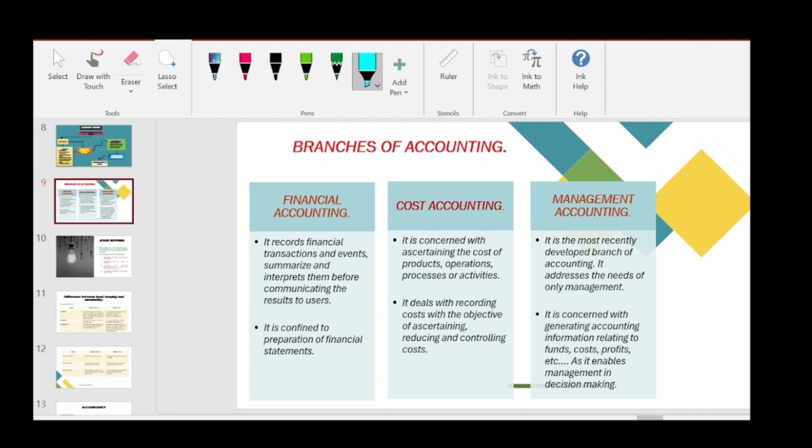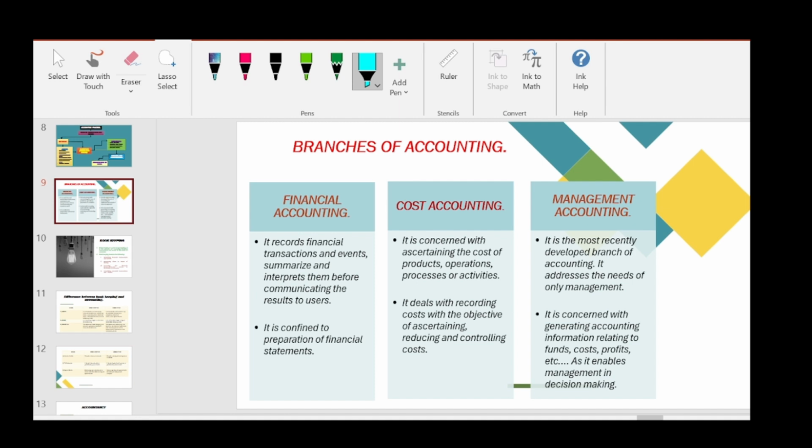Or if it is a conglomerate, if they see the financial accounting statement, they can conclude whether they can discontinue producing a few products or not. Shall I buy this machinery or take a particular machinery on lease? Will that be beneficial for me? If I have surplus fund, shall I invest it in some company's share, or shall I start a new subsidiary of my own? So like that, they will have their own decisions to be taken. For that purpose only, they will use management accounting.